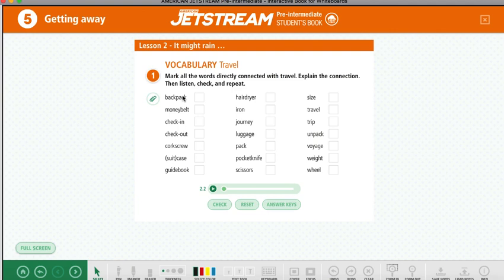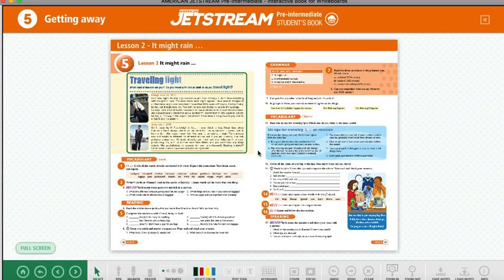Backpack means mochila, okay? So, is it related to travel? Yes, of course. So, I click on here. Then you are going to listen to the audio, and it is really important to listen and repeat the words, okay? If the audio says backpack, you have to say backpack in your house, yeah? Because that is important to improve your pronunciation.